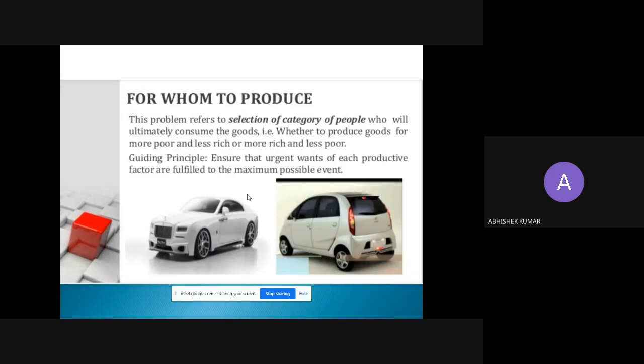Now, lastly, for whom to produce. For whom to produce means there are two different sections in a society. One is the rich section, and the second is the poor section. The rich section often uses luxurious items or goods, while the poor section generally uses necessity items. So the country has a big problem whether production should be for the rich section or for the poor section. That's why for whom to produce is a central economic problem. So these are three different central economic problems: what to produce, how to produce, and for whom to produce.